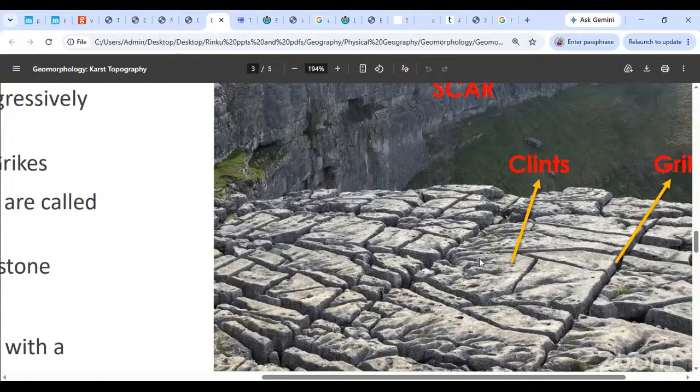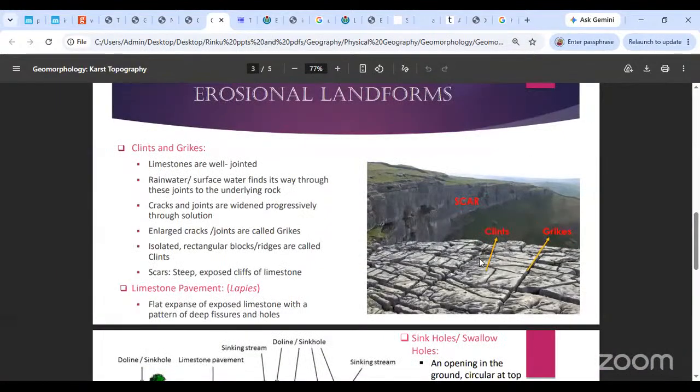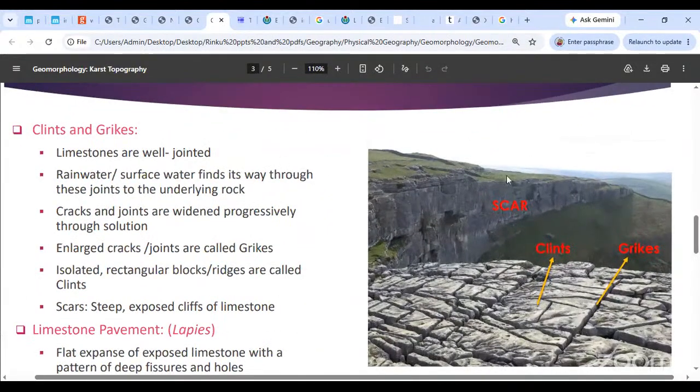Yes, I'm saying rocks develop gaps between them, big gaps. Instead of a single solid rock, what you get is pieces of rock, blocks which are separated by gaps. The blocks are called clints and the gaps are called grikes. And you can also see that the scars are the steep exposed surfaces of the limestone.